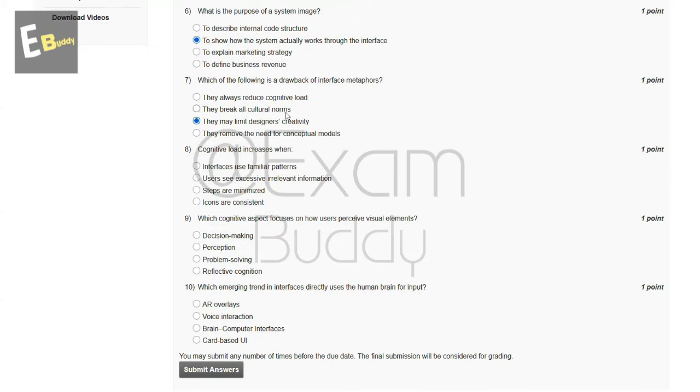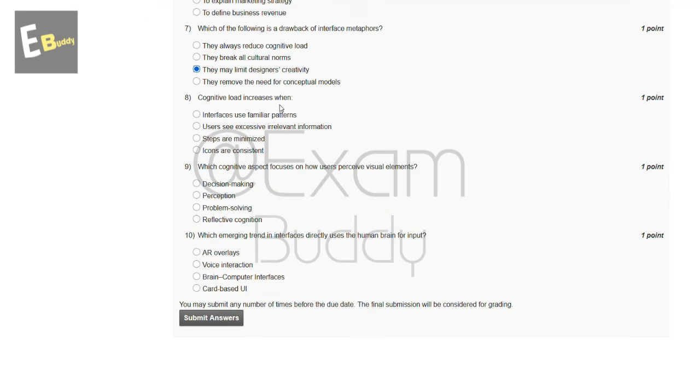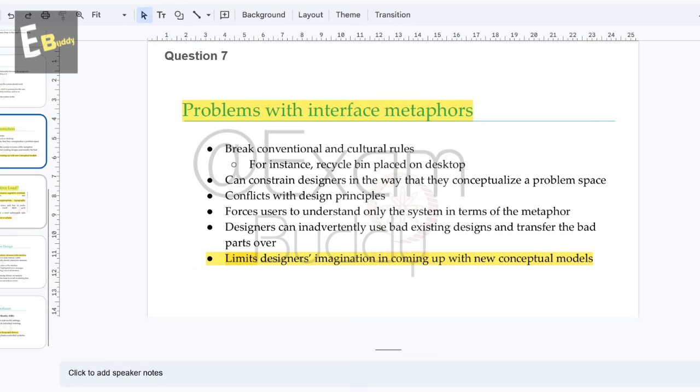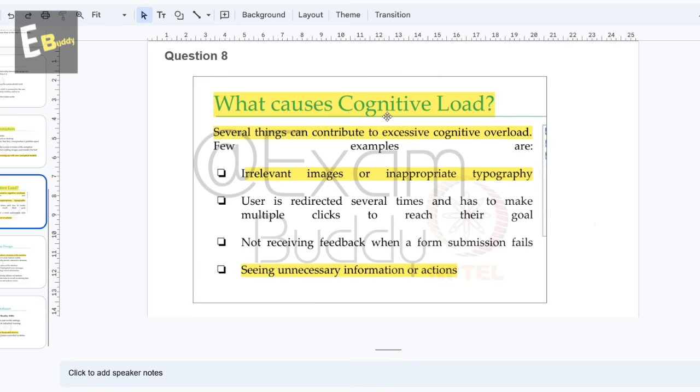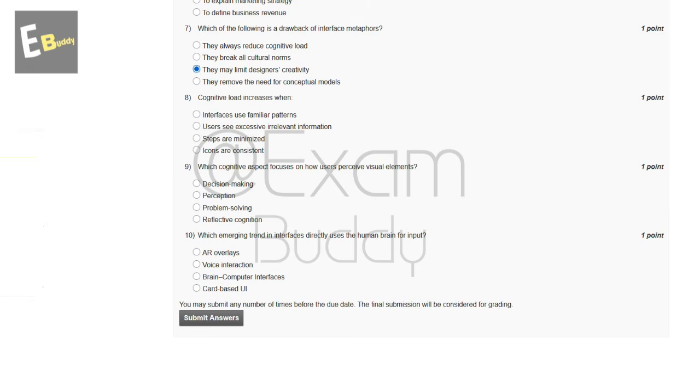And now let's go to our question number 8. Cognitive load increases when. These are the options, and now let's check the explanation. In explanation, what causes cognitive load? Several things can contribute to excessive cognitive overload: irrelevant images or inappropriate typography, seeing unnecessary information or actions. So the answer of our eighth question is B. Users see excessive irrelevant information.